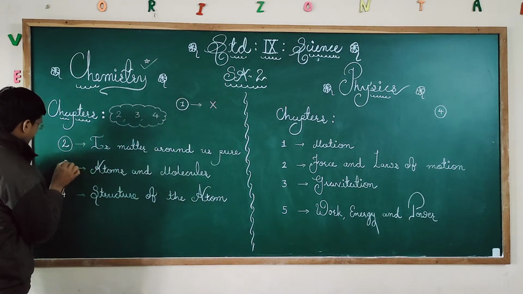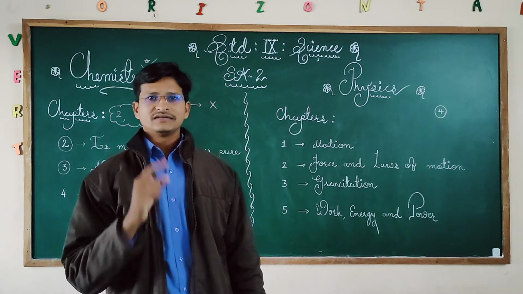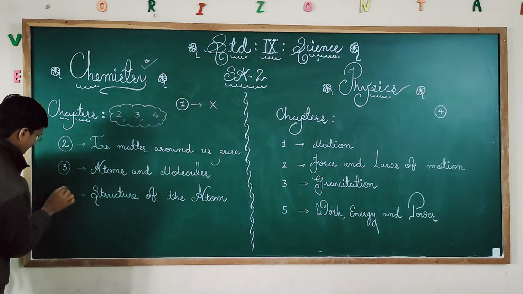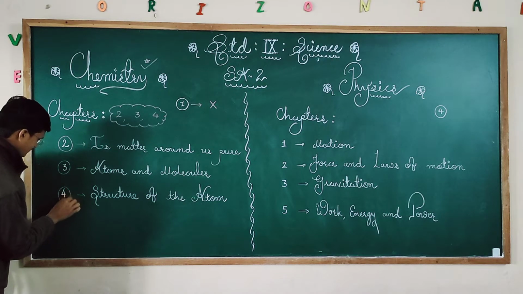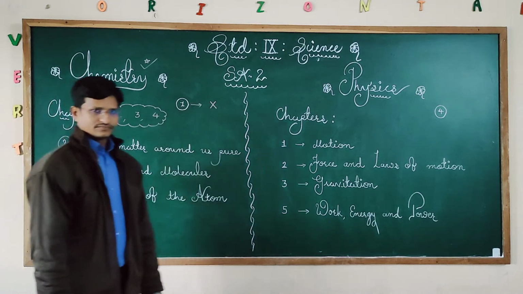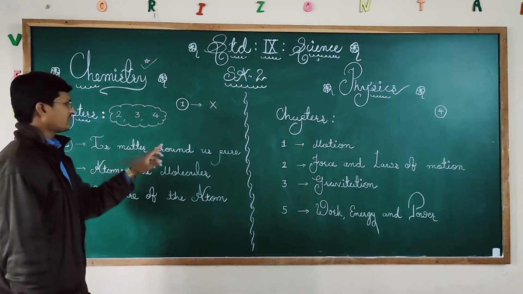Second, chapter number 3, Atoms and Molecules, that already I have started first. And fourth chapter, that was asked in your evaluation 2, Structure of the Atom.